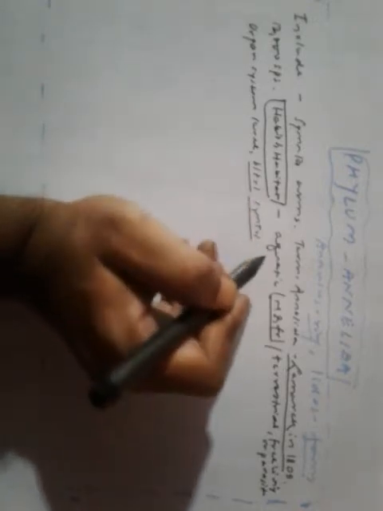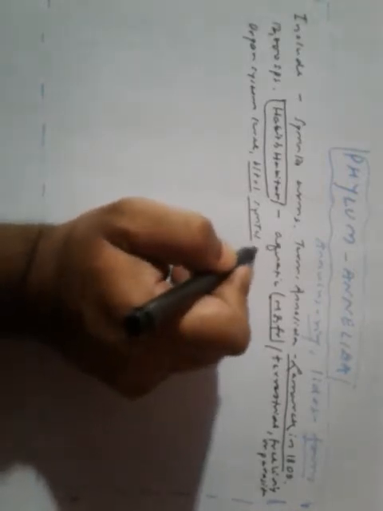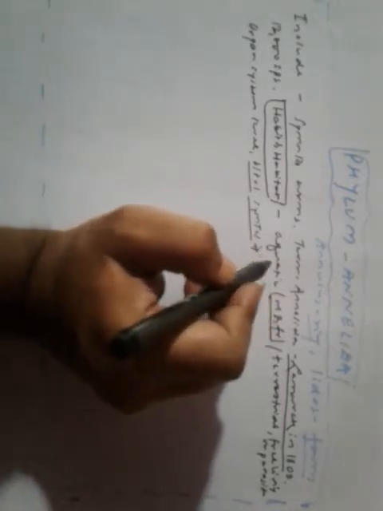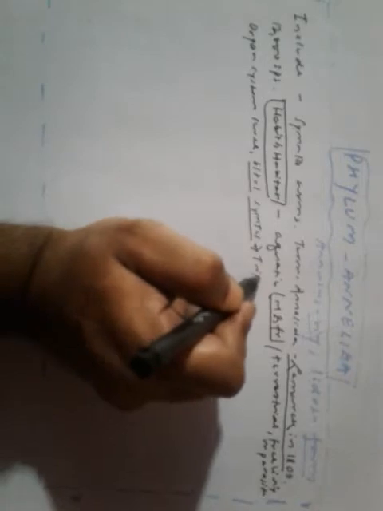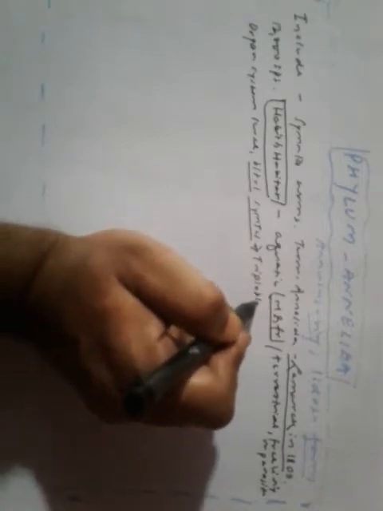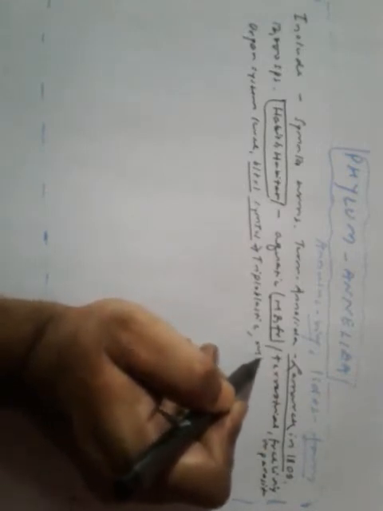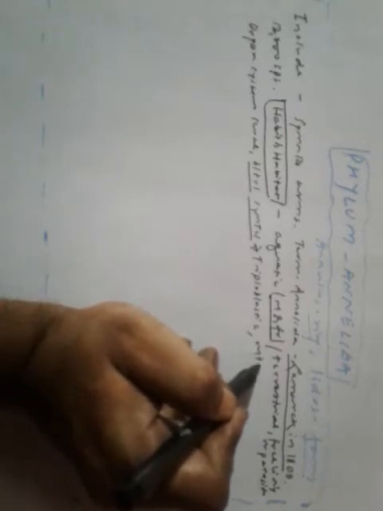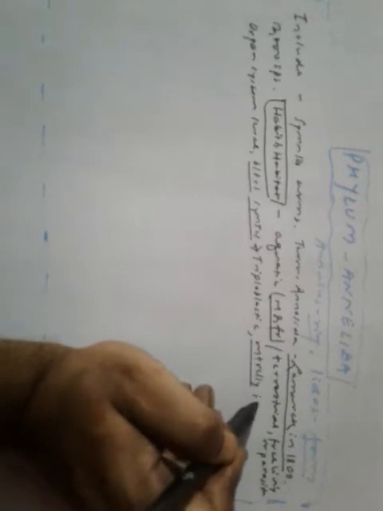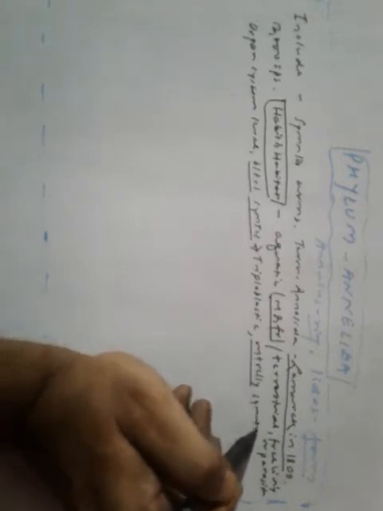They are also triploblastic, metamerically segmented coelomate animals.